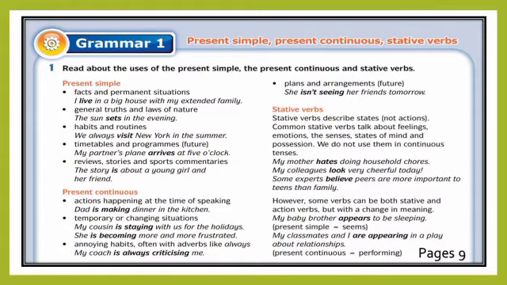She is becoming more and more frustrated, means that now she is frustrated, and for the next situation, still frustrated. That is present continuous. Alright, annoying habits, often with adverbs like always. Alright, adverb. Always is an adverb. Alright, my coach is always criticizing me. Alright, my coach, is, and then we add ing.